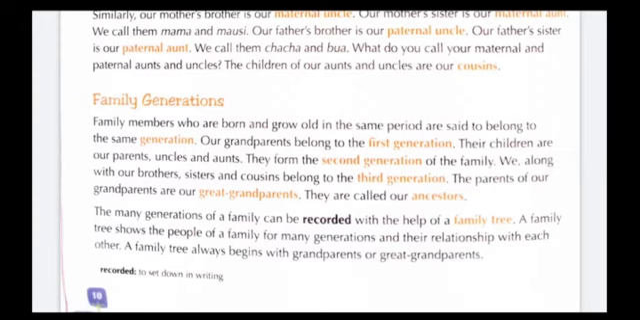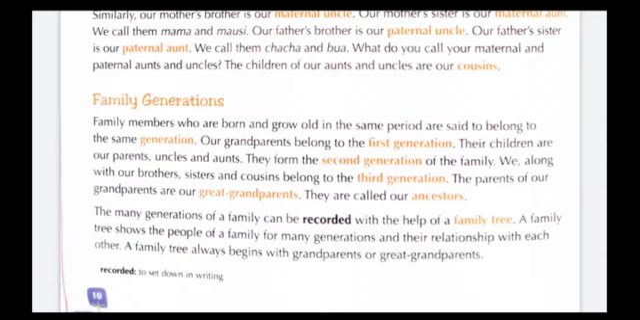Family members who are born and grow old in the same period are said to belong to the same generation. Our grandparents belong to the first generation. Their children are our parents, uncles and aunts. They form the second generation of the family. We, along with our brothers, sisters and cousins, belong to the third generation. The parents of our grandparents are our great grandparents. They are called our ancestors.